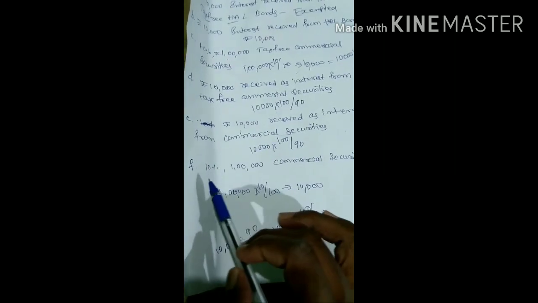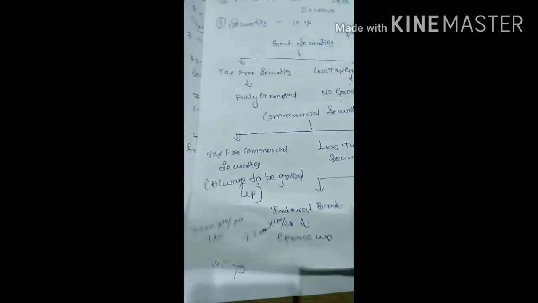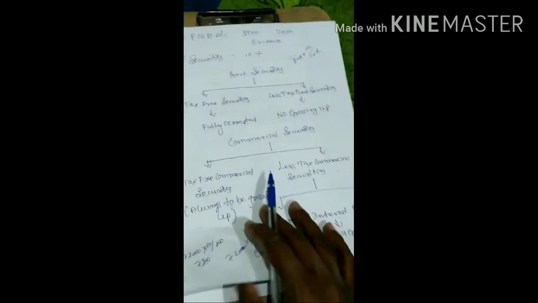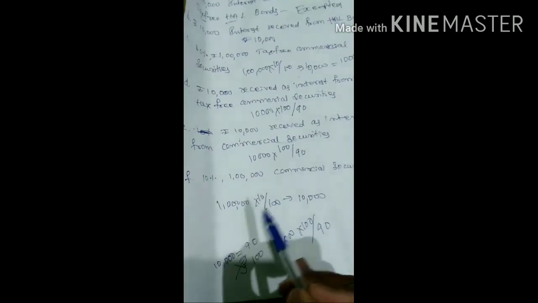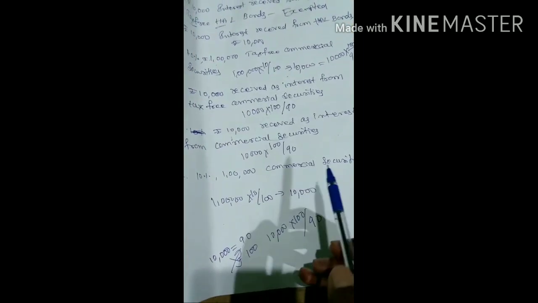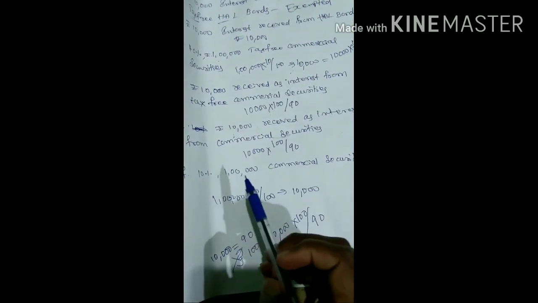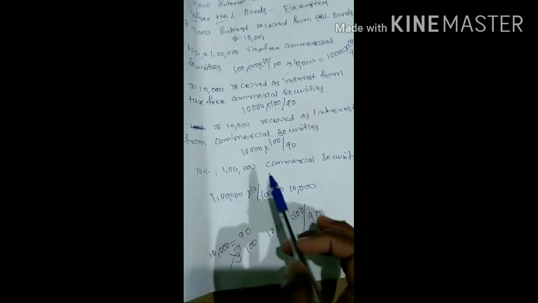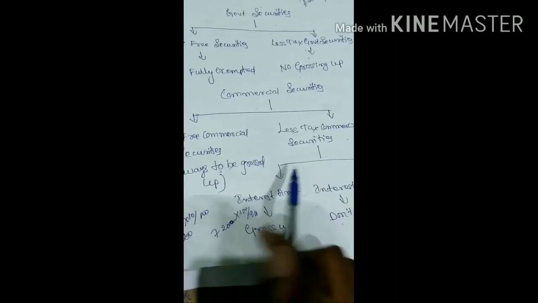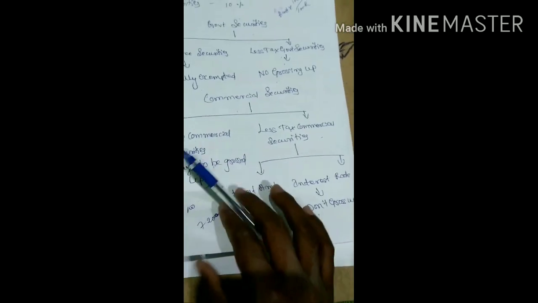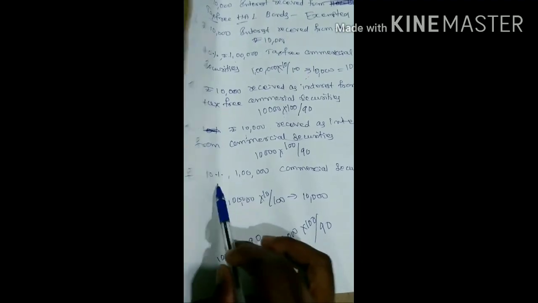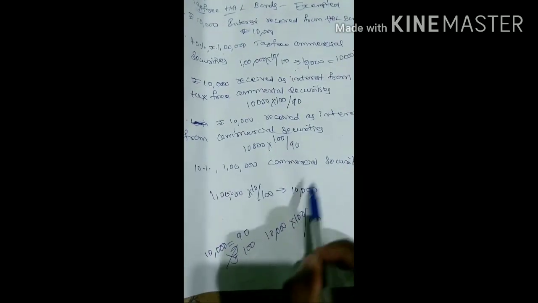Next, the last situation, that is less tax commercial securities on the basis of interest rate. Now how to solve this? 10% on 1 lakh commercial securities. In the same way, there is no information regarding whether it is tax free or less tax, so you need to assume it as less tax. If they're giving interest rates, there is no need of doing gross up. You can just calculate the interest, 1 lakh into 10%, and show this directly.